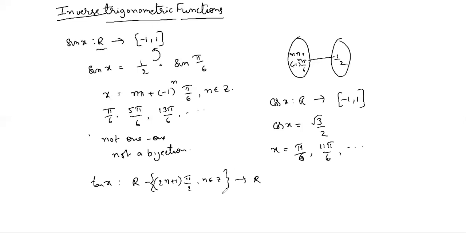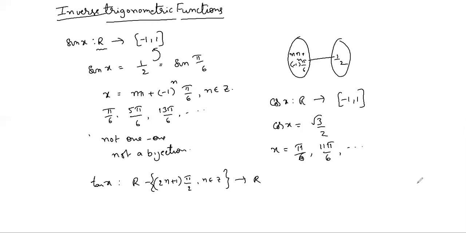For those functions, inverse does not exist. So that's why we restrict the actual domains to another, smaller domain, so that the function is one-one, and onto, hence it is bijective. For those functions only inverse exists.